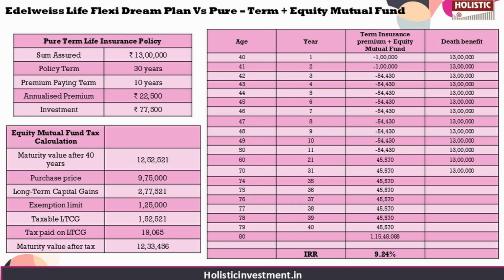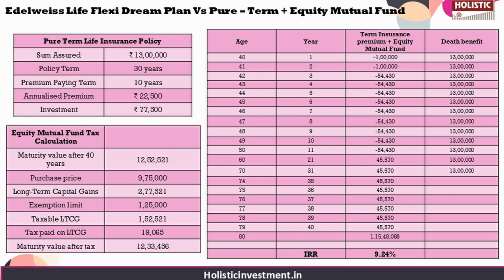If you want to know how we have calculated the tax for equity mutual fund, you can see that we have presented a small tabular column on the screen for your easy reference, which you can pause and see. So when this corpus earns 7% per annum, it supports annual withdrawals comparable to the plan's 8% scenario. So eventually the remaining corpus builds up to 1.15 crores, delivering an IRR of 9.24%.